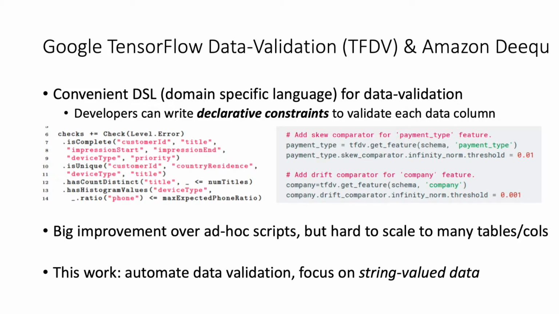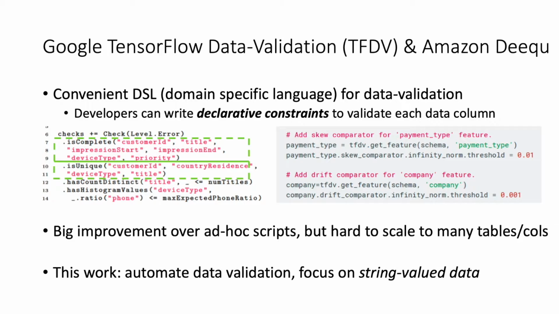Here, developers add completeness and uniqueness constraints on some columns with the declarative language. Google's TFDV on the right works in a similar manner. This is a big improvement over ad hoc data validation scripts, but still requires developers to manually define constraints one column at a time, which is hard to scale to large numbers of tables and columns.